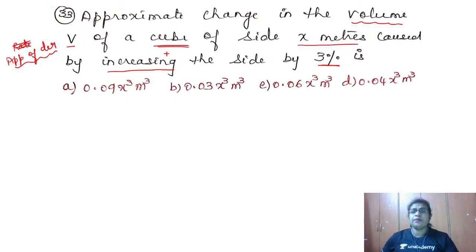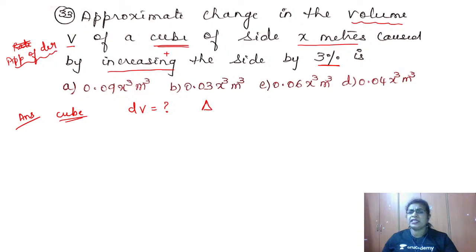Okay, so what all is given? What do I have to find? Let us write here now. First we know the figure is the cube. Of this cube, I want to find the approximate change in the volume. So I want to find dV. What else do I know? The side I know is x, and the change is caused by increasing the side.